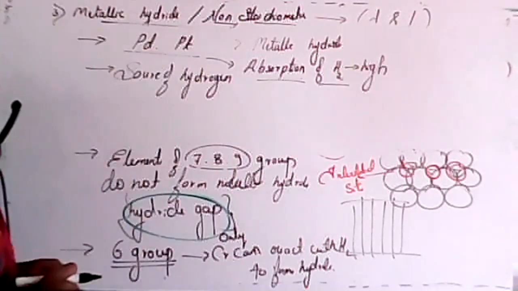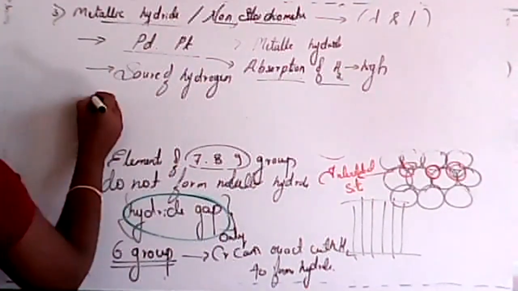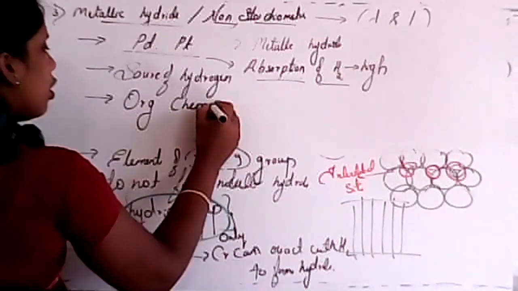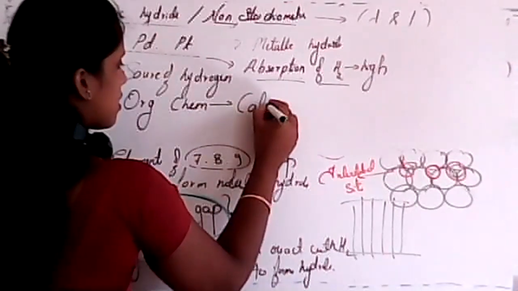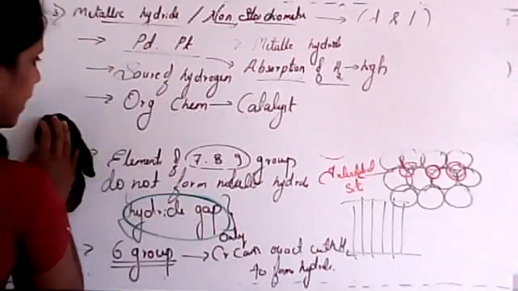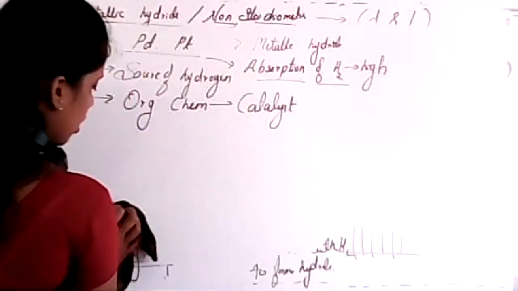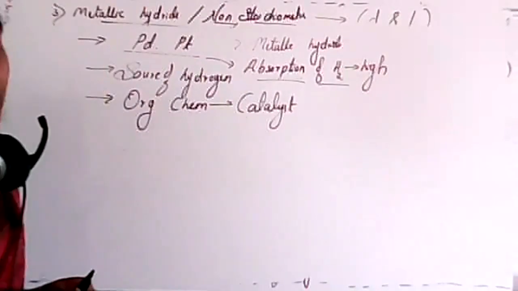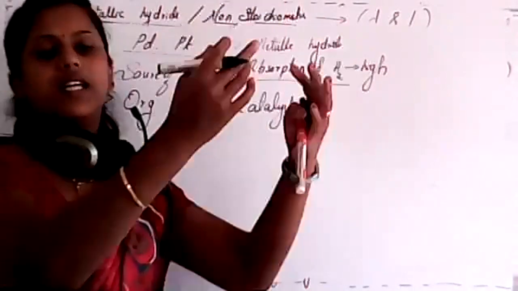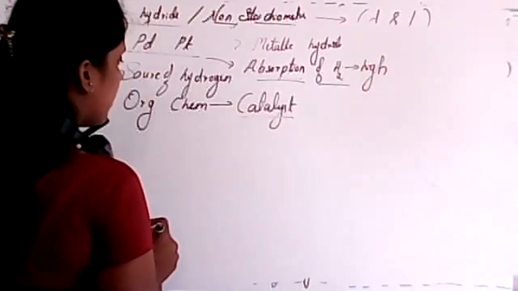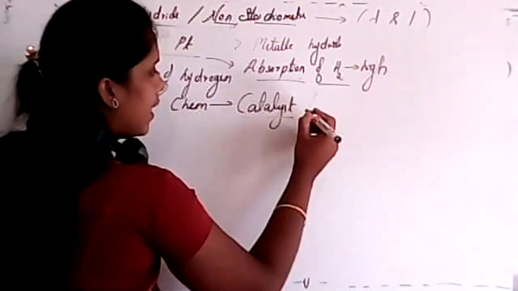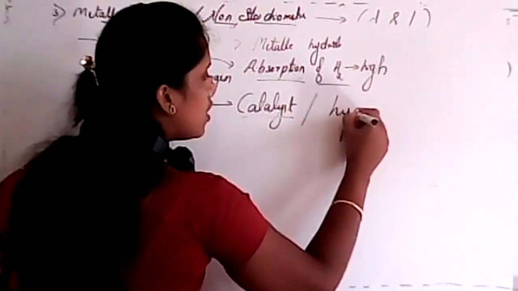And why is this source of hydrogen used? Student, especially in organic chemistry, we use this as a catalyst. What do you mean by catalyst, student? A species which is added to a reaction to increase the rate of reaction, isn't it? So that is known as a catalyst. In organic chemistry, we use palladium and platinum as a catalyst for hydrogenation.